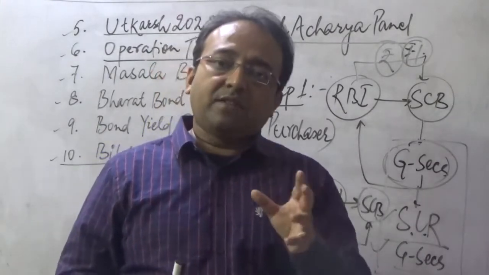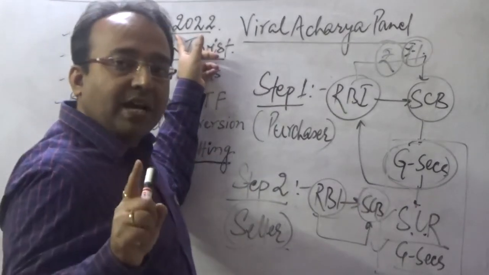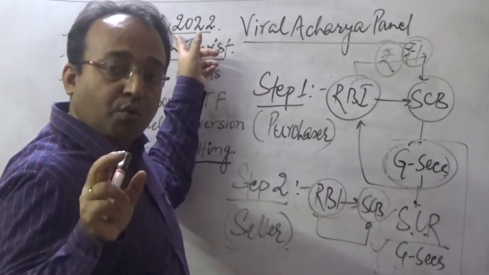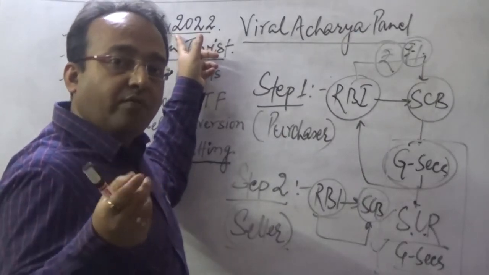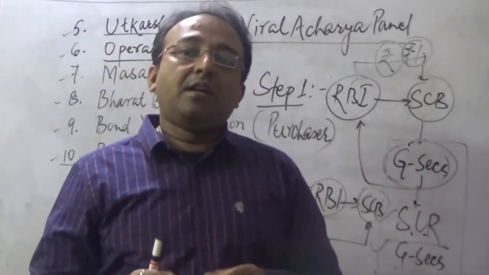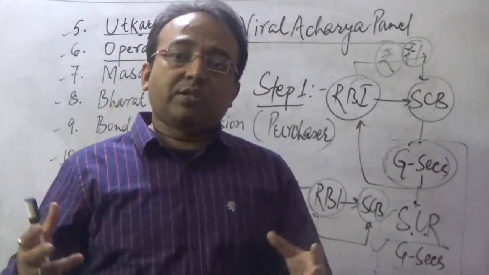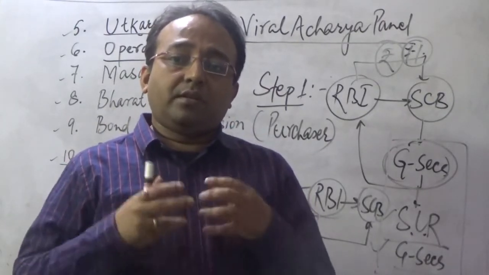In the light of that, Utkarsh 2022 is an RBI initiative to supervise the functioning of non-banking financial institutions and companies in India which deal with huge capital, and whose possible failure in the near future could be a potential threat for the country.